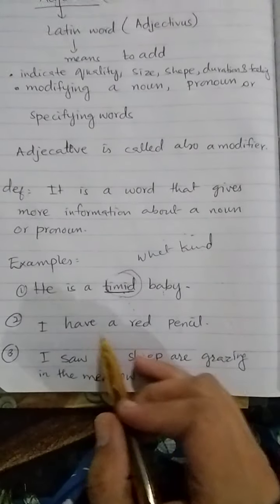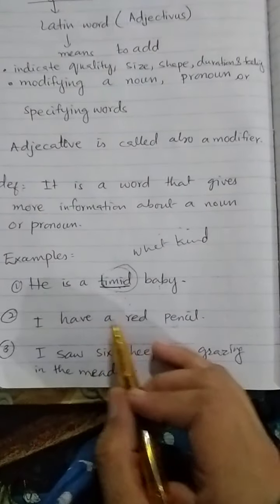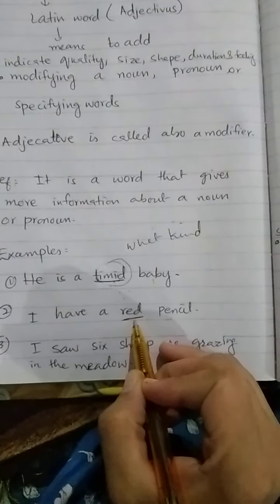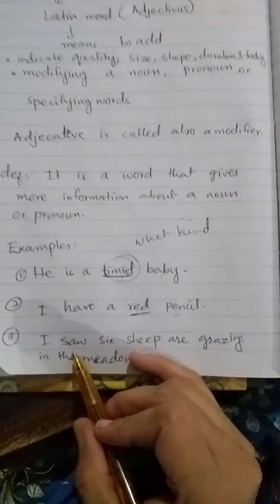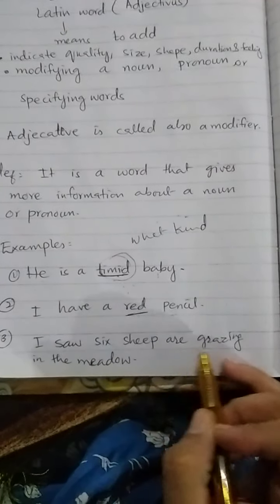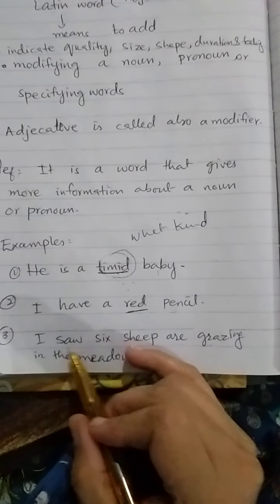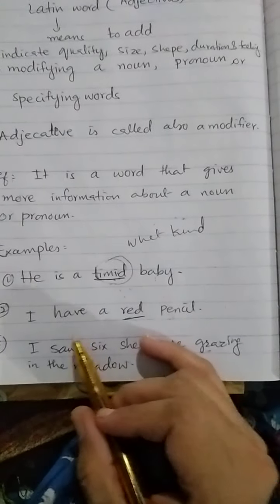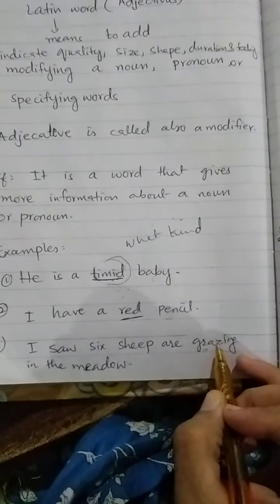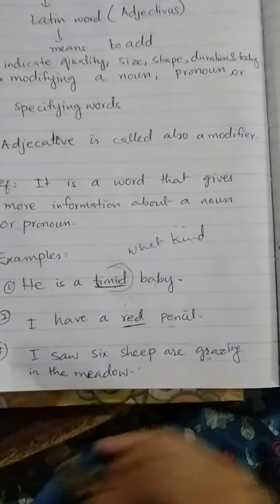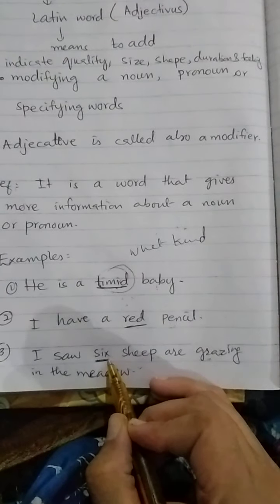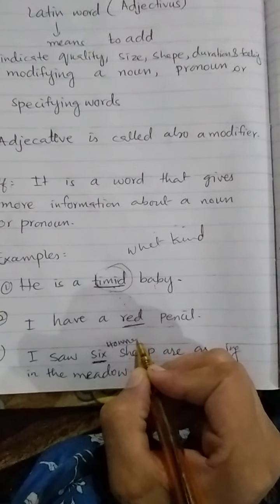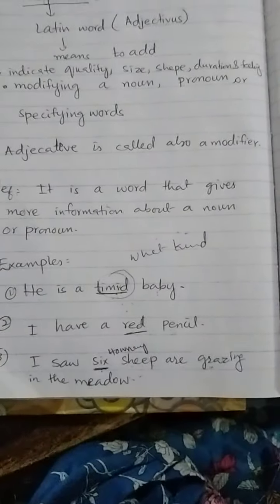Number second example, I have a red pencil. What kind of pencil? A red pencil. So red is here an adjective. I saw six sheep grazing in the meadow. Now very carefully look at the number of sheep. How many sheep? Six sheep. So here the question is arising, how many sheep? So it is also an adjective.